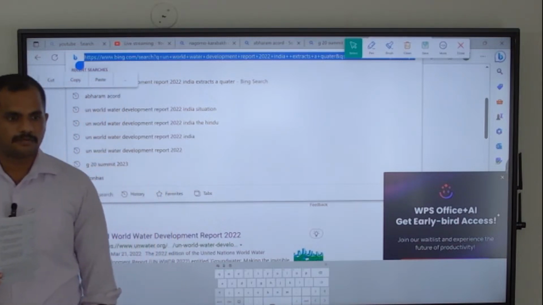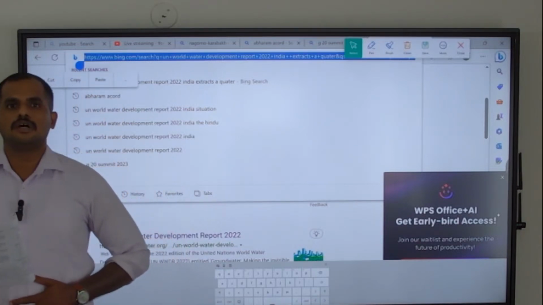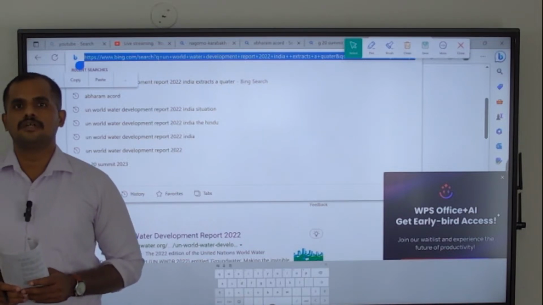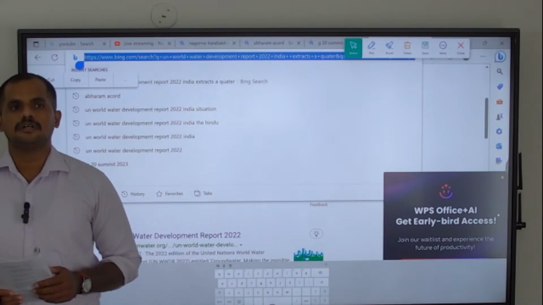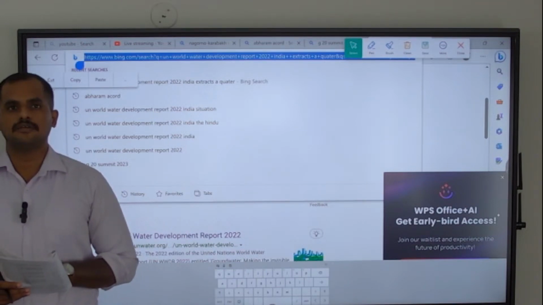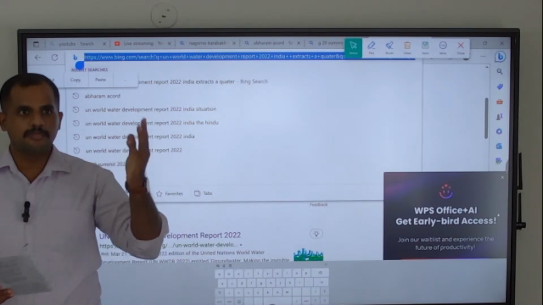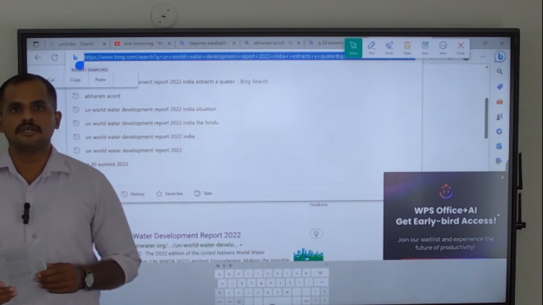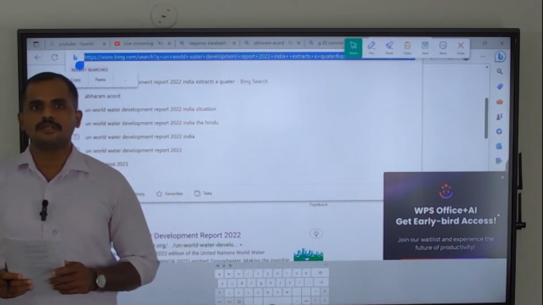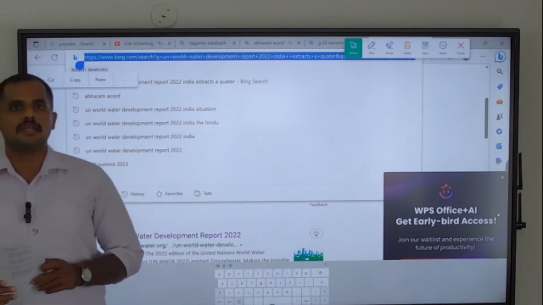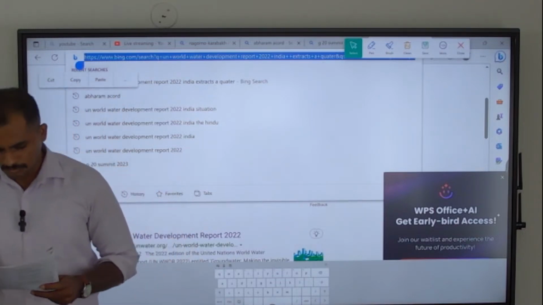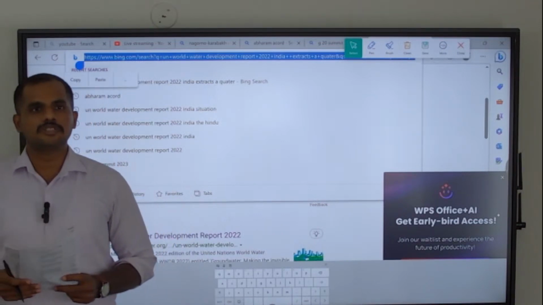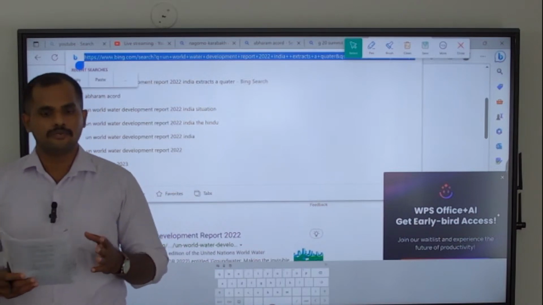We all know why land borders have been asked: the Russia-Ukraine war that is taking place. It is similar to a question asked in the previous year. Previous year they asked about the border countries of Afghanistan. Now they are asking about the land border countries of Ukraine. If you are aware of the news as well as the geographical location of Ukraine, surely we can attend the question.